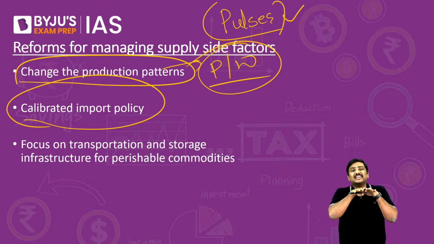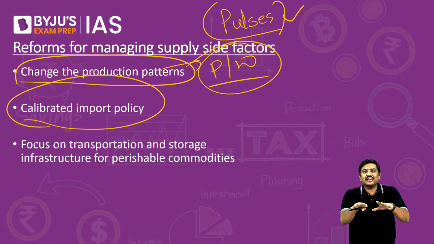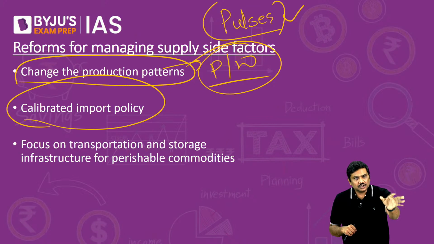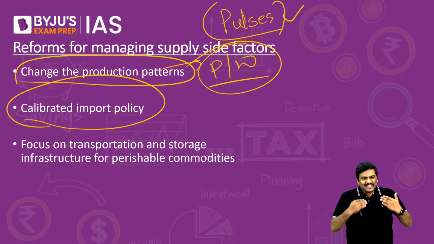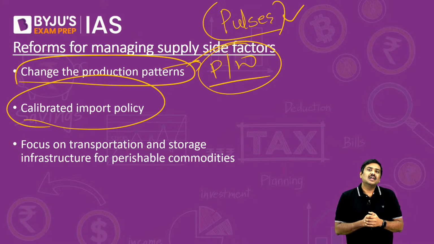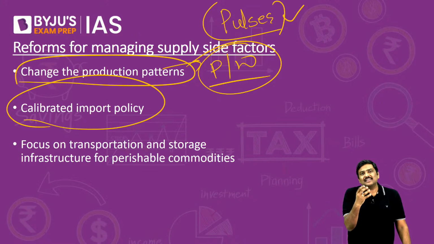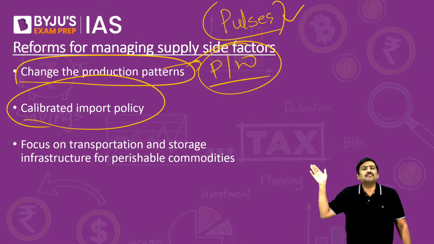Generally the government provides a knee-jerk reaction. Knee-jerk reaction means, imagine the price of onion is rising very fast, the government will impose a restriction on storage of it. The government will impose export quotas. These are all knee-jerk reactions, and these generally send a very wrong signal to the market. So rather than having this kind of knee-jerk reaction policy, why don't we have a policy which is very calibrated, wherein we are ensuring that there is a continuous supply in the market.